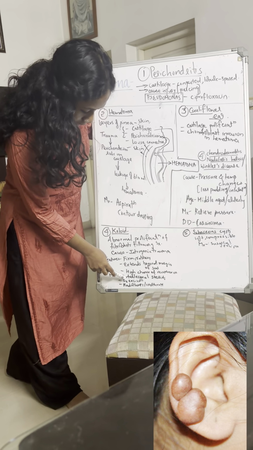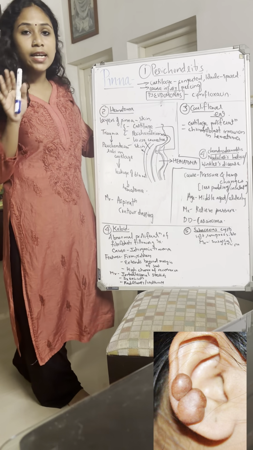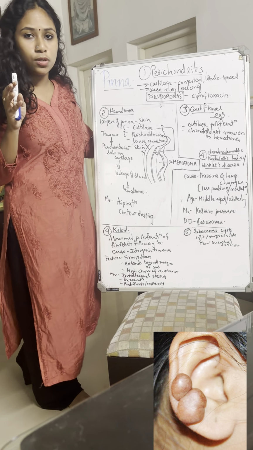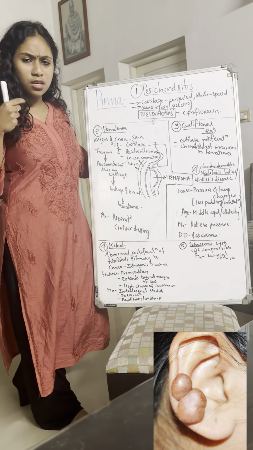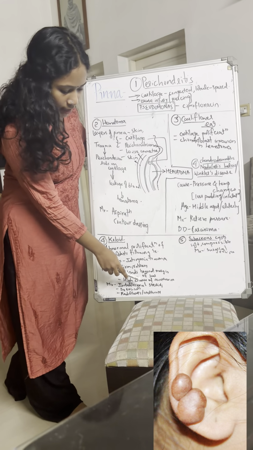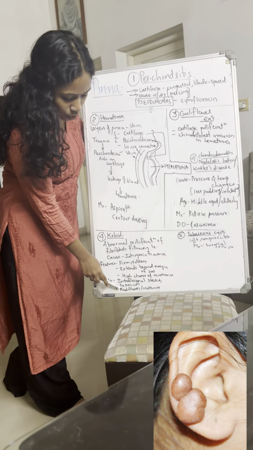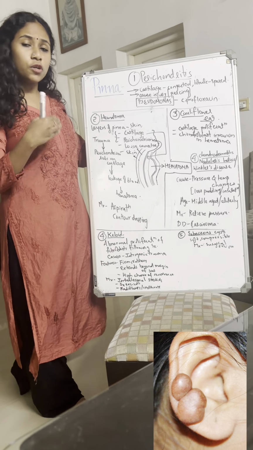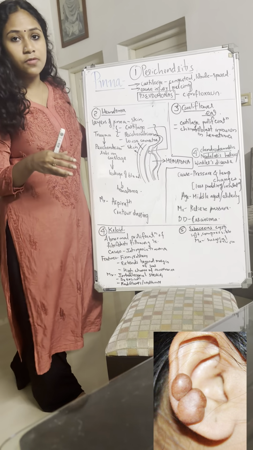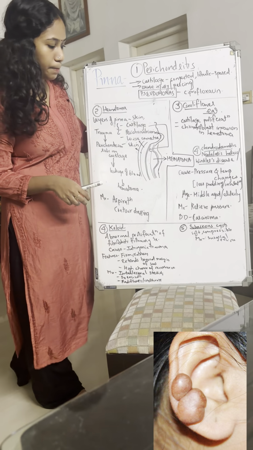We manage by applying either... the first line management will be intralesional steroids. We apply steroids. Now what if the keloid is a bit large? For larger keloids, along with intralesional steroids, we do surgical excision. Then what if there are multiple keloids? If there are multiple keloids, we treat with radiotherapy or cryotherapy.